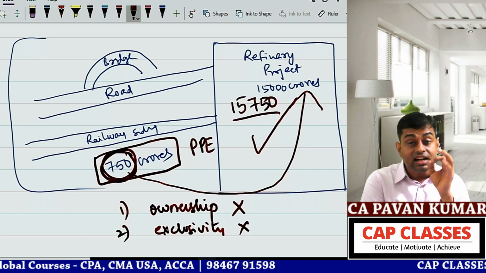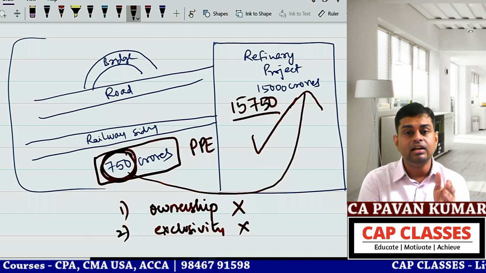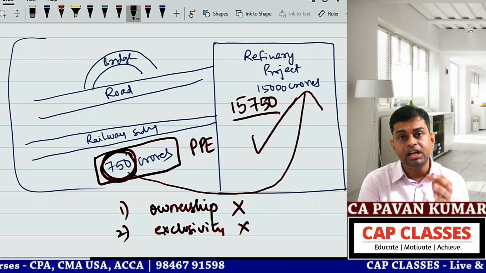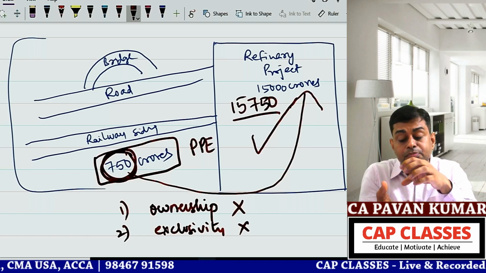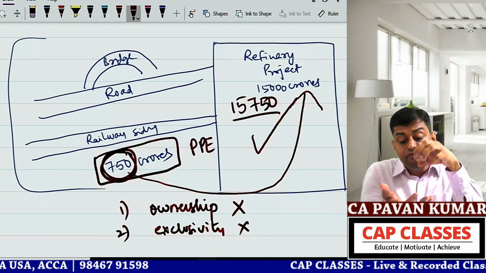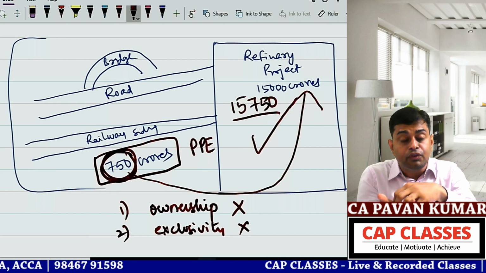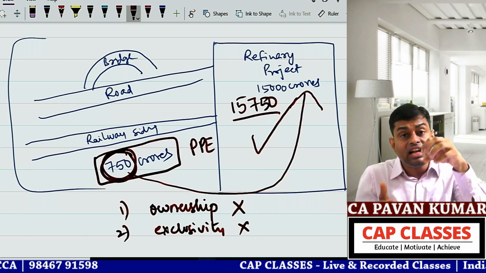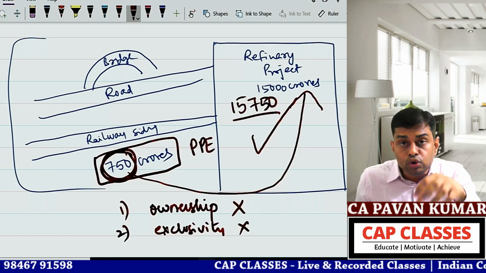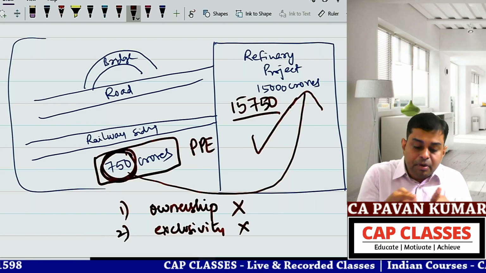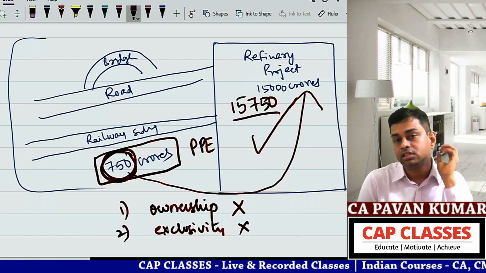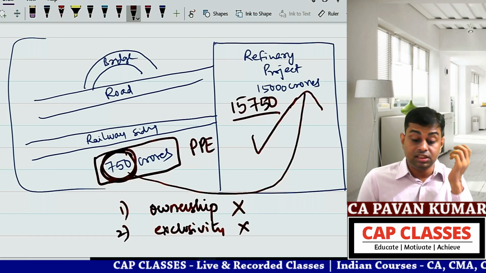What does your accounting standard say? Any item of expenditure incurred on bringing an item of property, plant and equipment to its present location and condition, which is incurred to use the asset in the manner intended by the management, forms part of cost of the project. So capitalize 15,750. This is the answer.